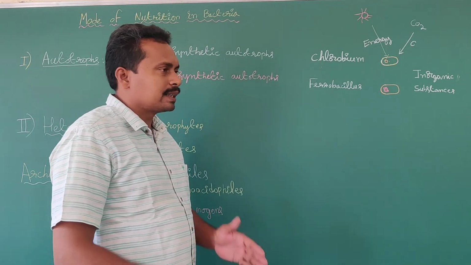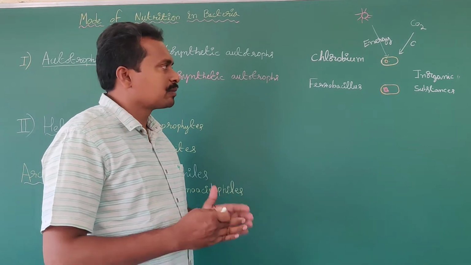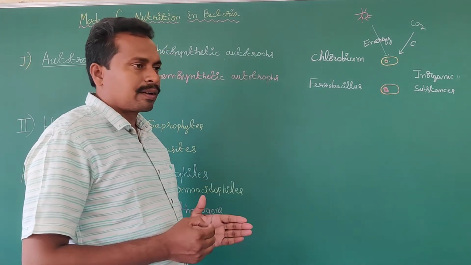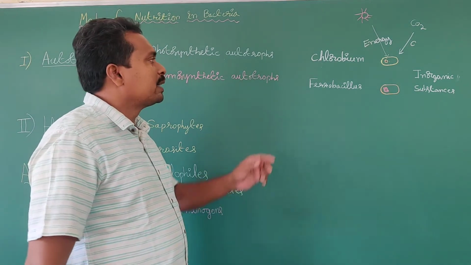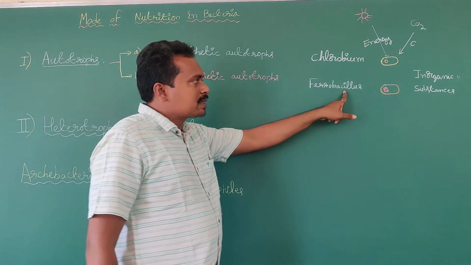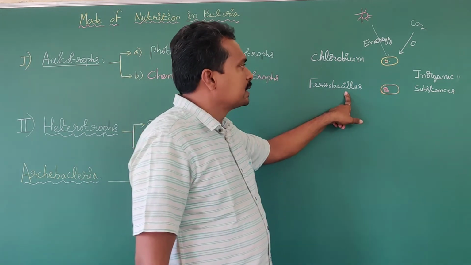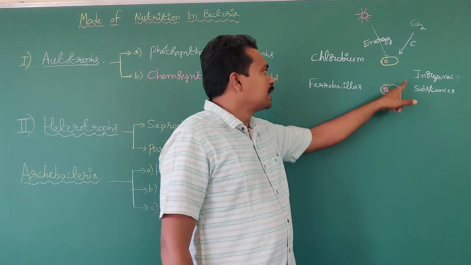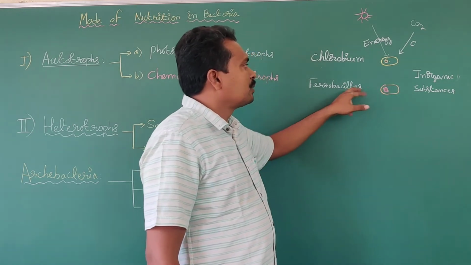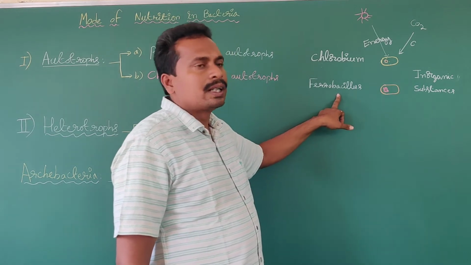The iron is destroyed after a few days, a few months, a few years. The iron is oxidized by the Ferrobacillus bacteria. During oxidation of iron into rust, energy is released. That energy is utilized for the synthesis of food materials in some of the bacteria.